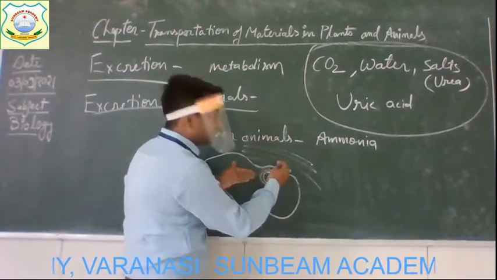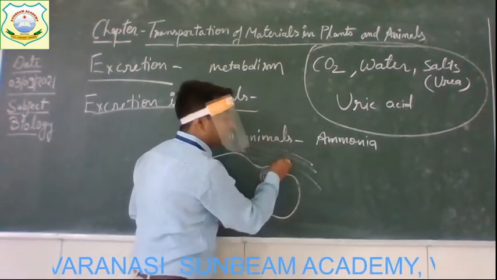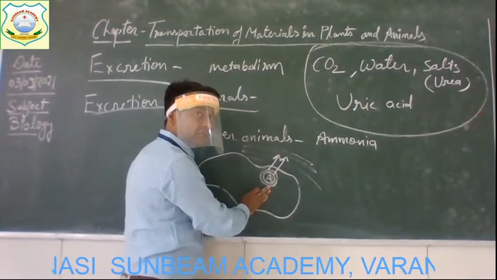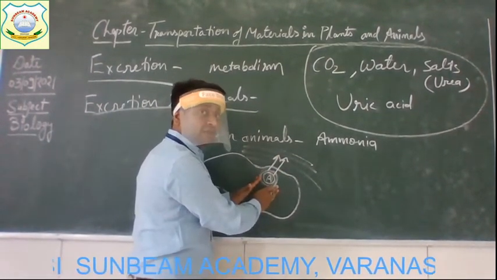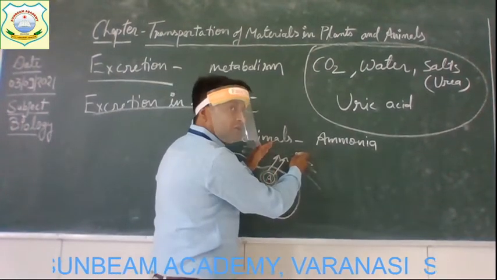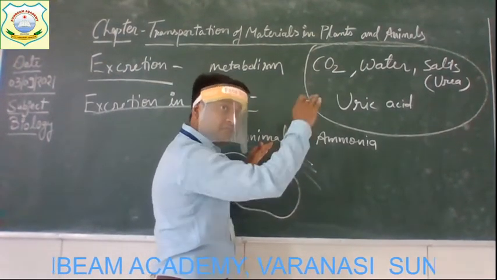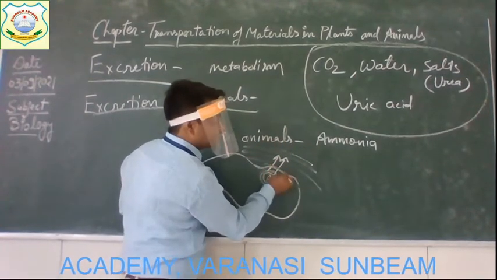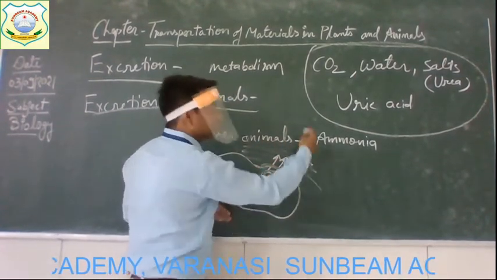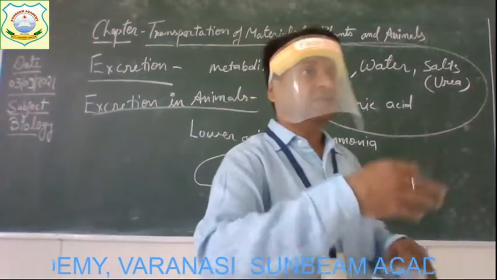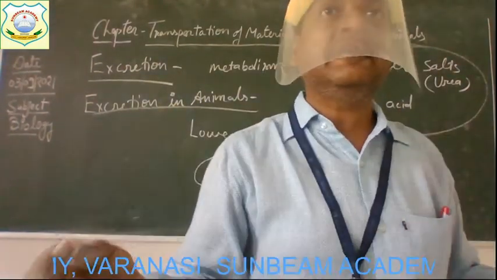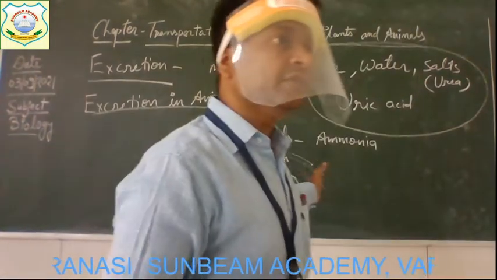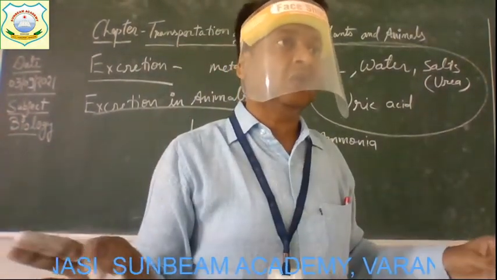The highly concentrated substance moves out. So inside the body, the concentration of ammonia is higher, and outside the body, the concentration of ammonia is lower. That is why it moves out through the body surface. From this surface, it simply diffuses without the help of any special organs. Clear? So these animals don't have any excretory organ.